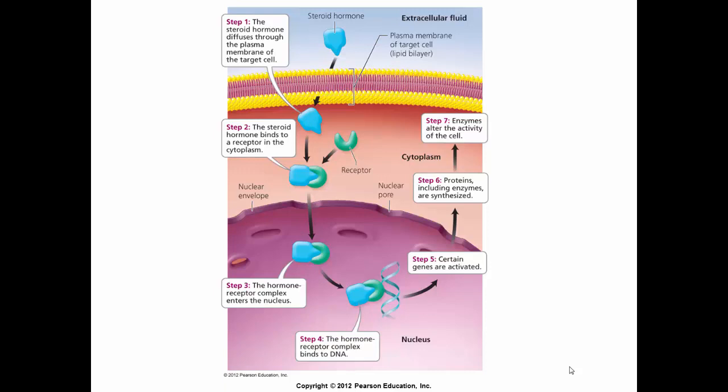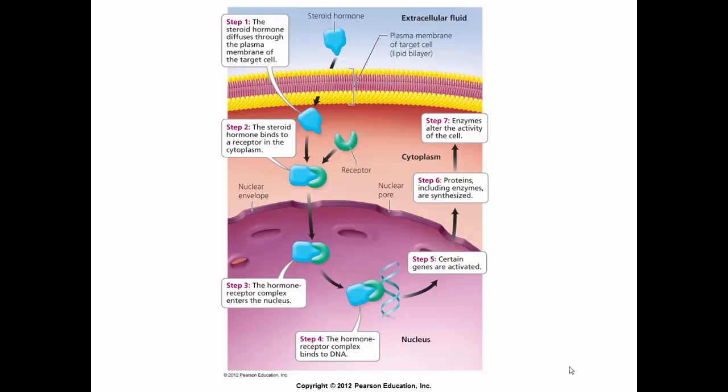This shows the imagery of a steroid hormone derived from cholesterol. In step 1, the steroid hormone diffuses through the plasma membrane of the target cell. Once inside the cell, it binds to a receptor located in the cytoplasm, is transported into the nucleus, binds to the DNA in step 4, and activates certain genes.